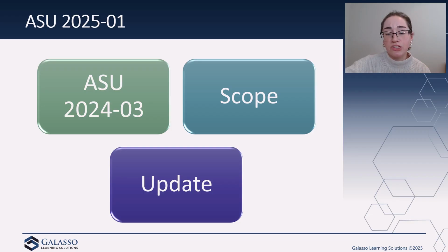So now that we understand some more background information on DICE, why do we need to have this new standard? Why do we need to have ASU 2025-01? Well, basically, if we actually look at what ASU 2024-03 says, it states that the amendments are effective for public business entities for annual reporting periods beginning after December 15th of 2026 and interim reporting periods beginning after December 15th of 2027.